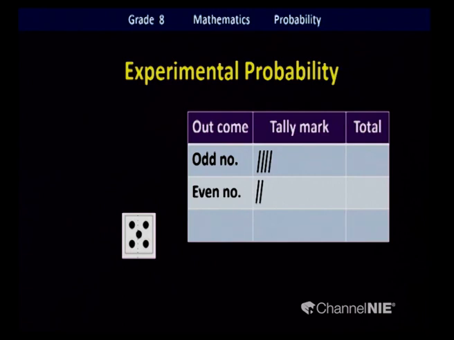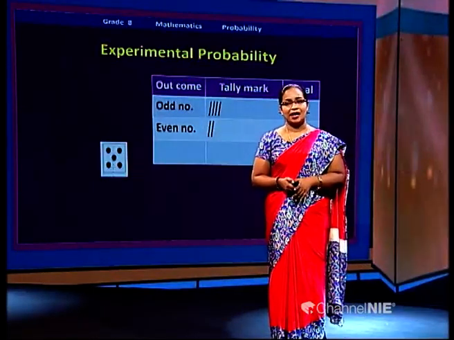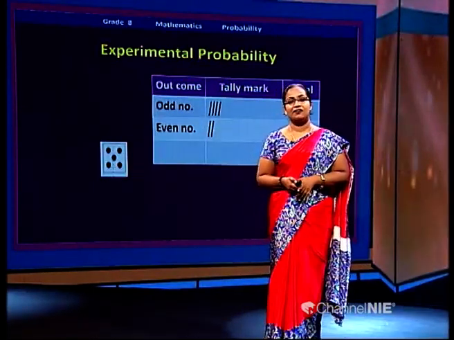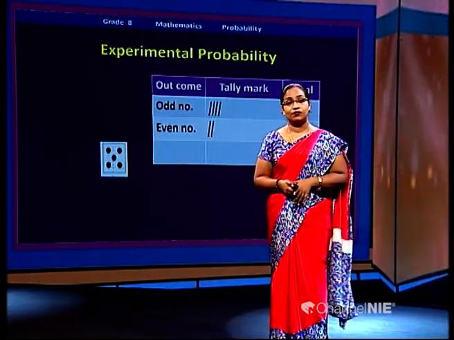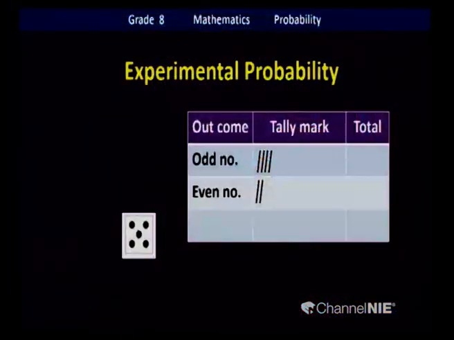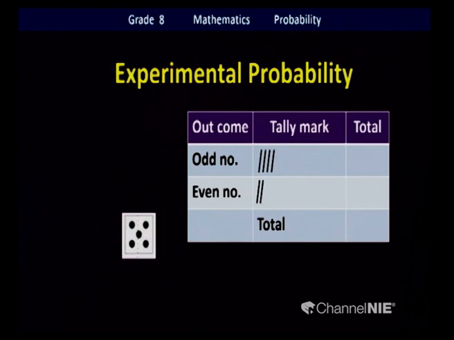Now tell me how many strokes of tally marks are there relevant to odd numbers. 1, 2, 3, 4. Yes, there are 4 already marked. We'll check the next one. Shall we roll the die again? Oh, again you got number 5.